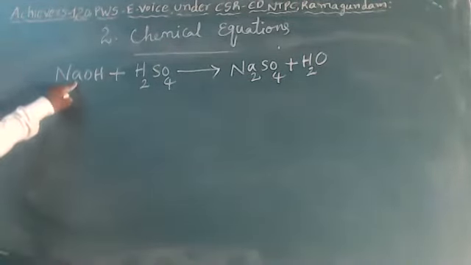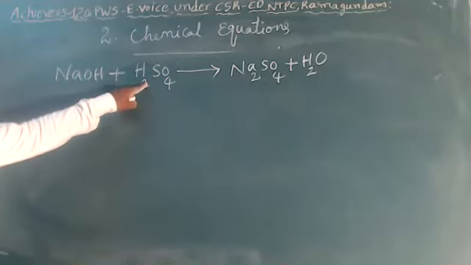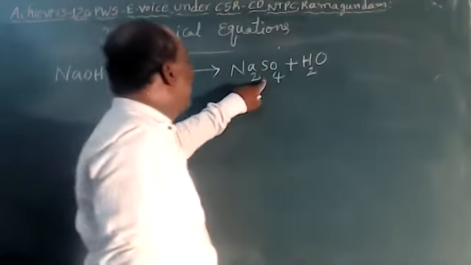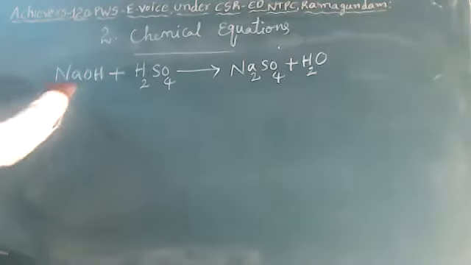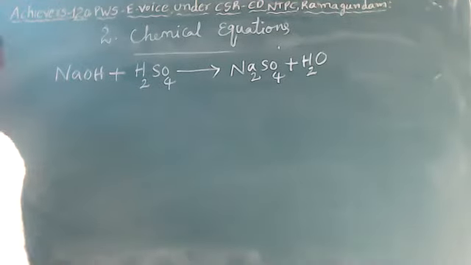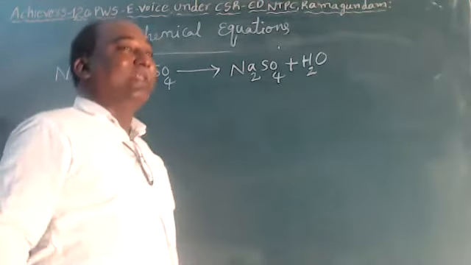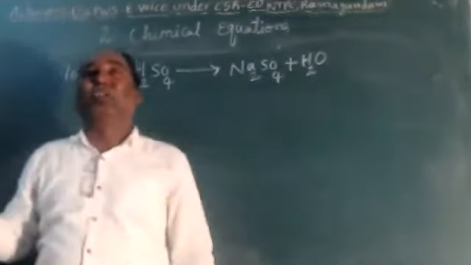Sodium hydroxide plus sulfuric acid produces sodium sulfate and water. So check one thing, children: is it a balanced equation or not? If the equation is not balanced, what do we call it?